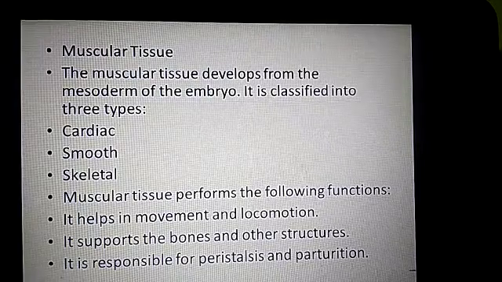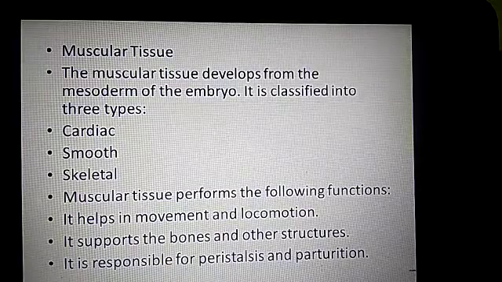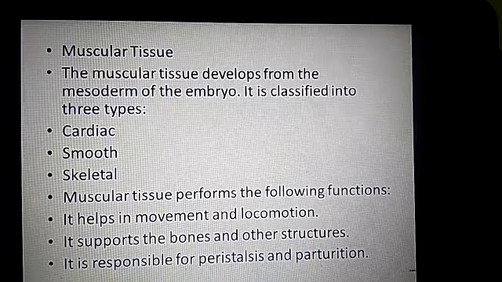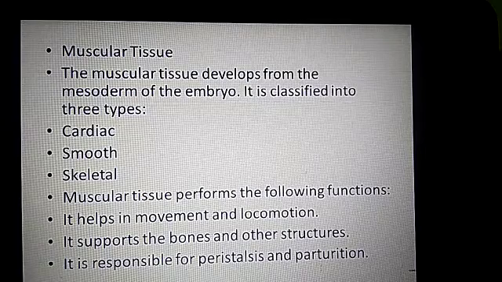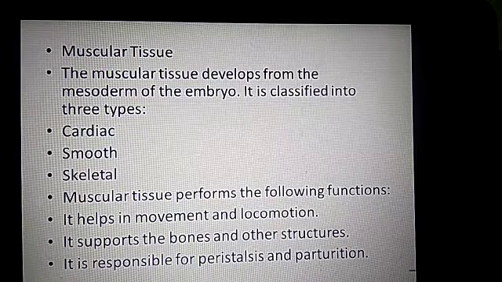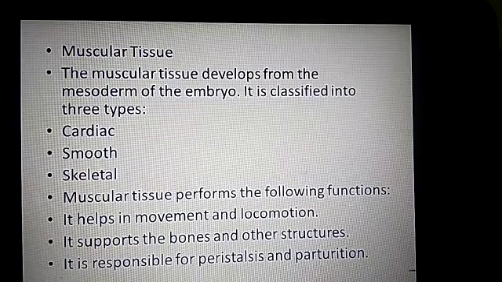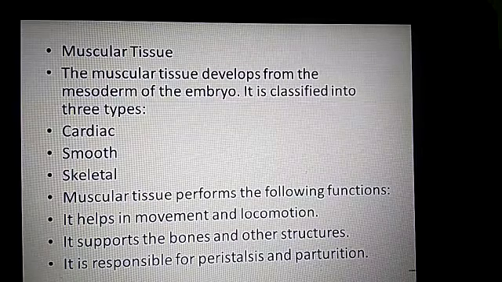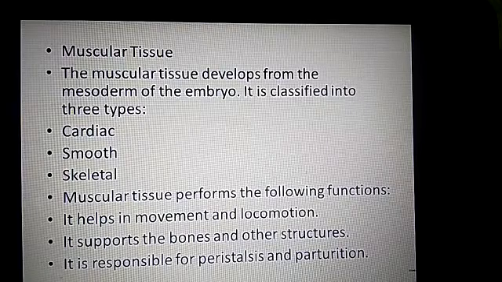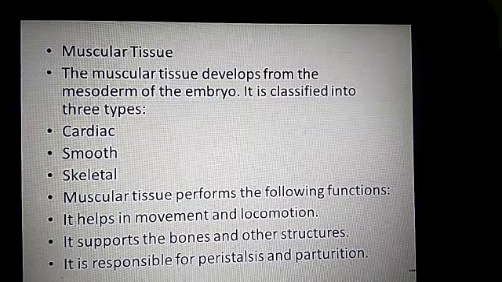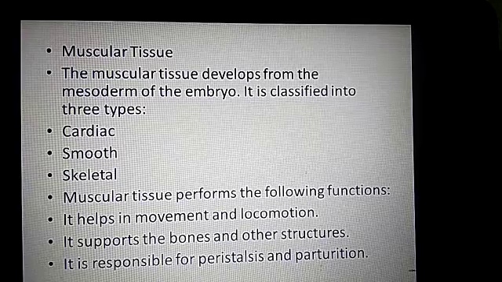Next is muscular tissue. Muscular tissue forms the muscles of the body, muscles that contract and relax, and they help the body in its movement. There are three kinds of muscles: striated, non-striated and cardiac muscles. Striated muscles are skeletal muscles, and are under the control of our will. They are made up of long fibers which are multinucleated and striated.